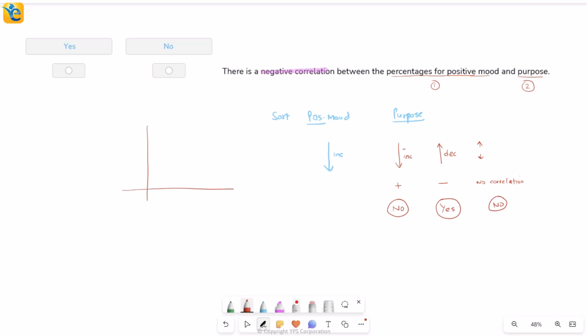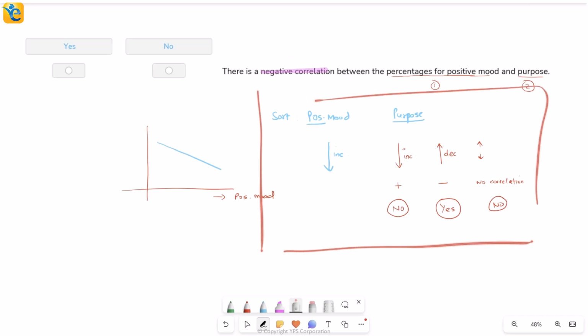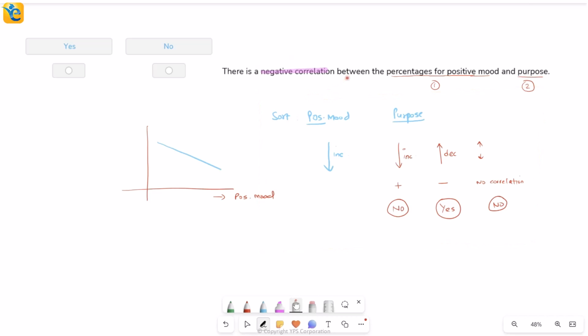Again, if I also try to visualize it this way, say my positive mood is this time on the x-axis. So because of the sorting, it will be arranged properly here. Now for my purpose, if I see that the trend line is downward, then yes, it will be negative correlation, otherwise not. So let's just take this to Excel and get cracking on numbers.